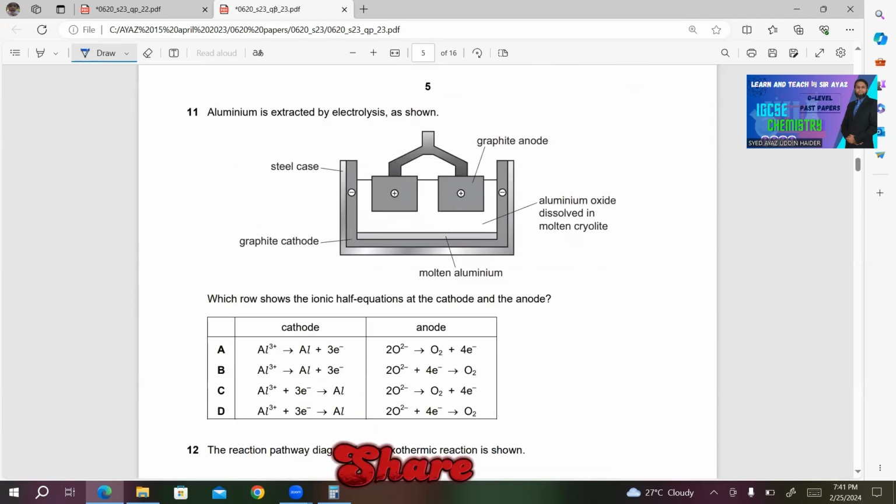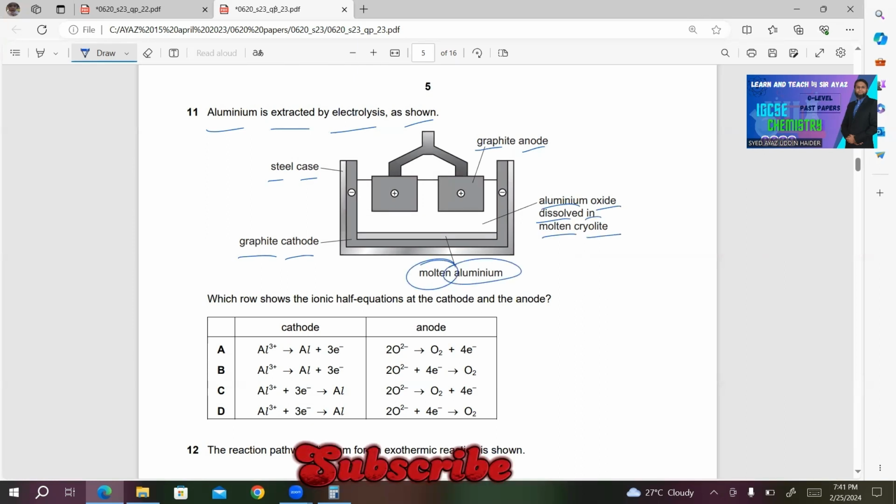MCQ number 11, aluminium is extracted by electrolysis as shown. You see graphite anode, you have steel case, you have graphite cathode, you have aluminium oxide dissolved in molten cryolite, and then we are getting molten aluminium. Which row shows the ionic half equations at the cathode and at the anode?